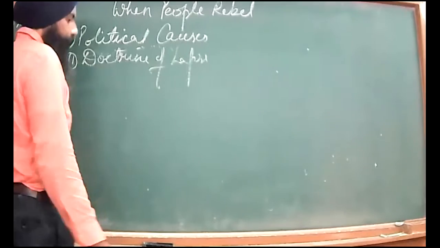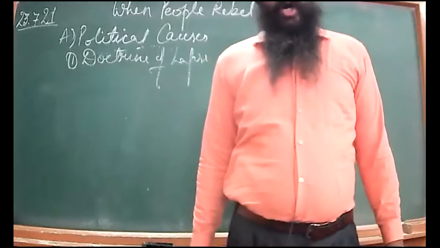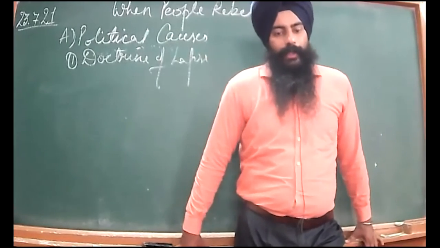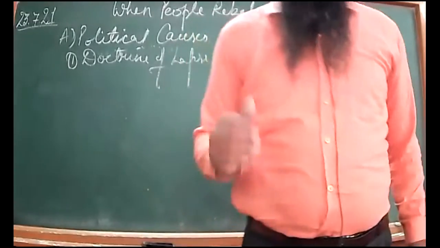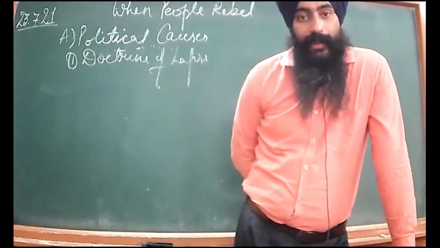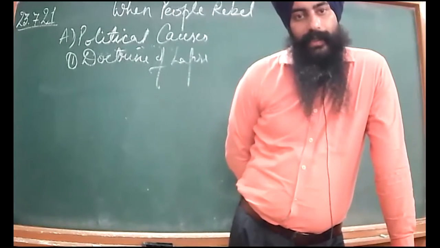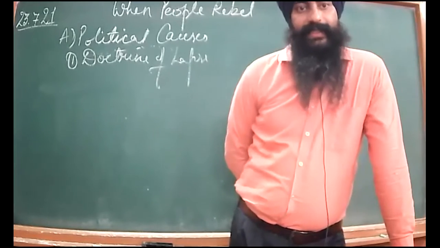The doctrine of lapse was introduced by Lord Dalhousie in 1856. Those Indian rulers who did not have their own son, their adopted son was not considered as their successor.